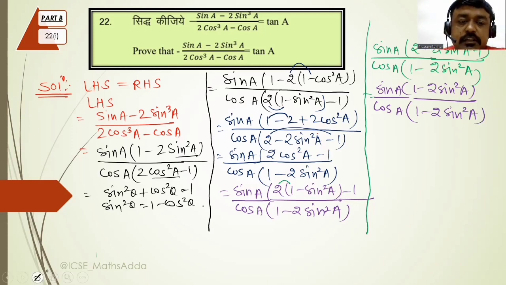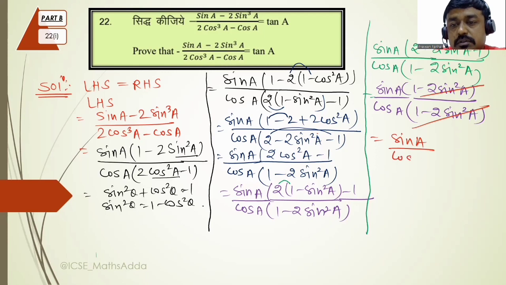Now you can easily cancel this term, 1 minus 2 sin square A, with this 1 minus 2 sin square A. Then sin A upon cos A, and sin theta upon cos theta is equal to tan theta, so it is tan A. Then you can see that LHS is equal to RHS. Hence proved.